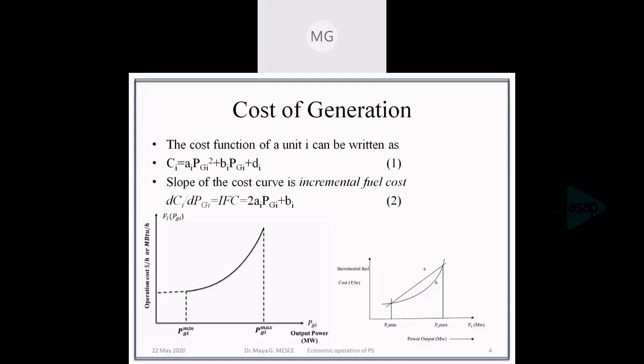That is, more and more fuel is required. That means more and more costs will be incurred. So when generation increases, the cost will also increase.